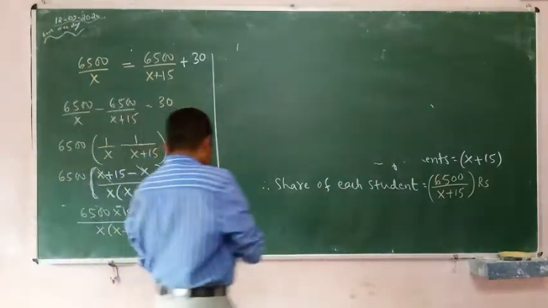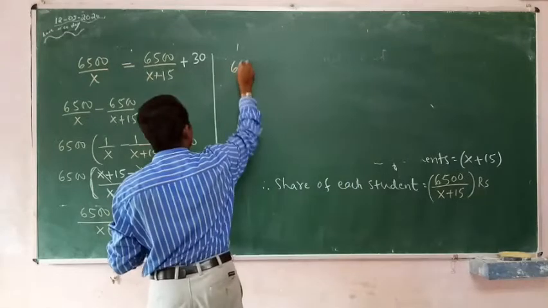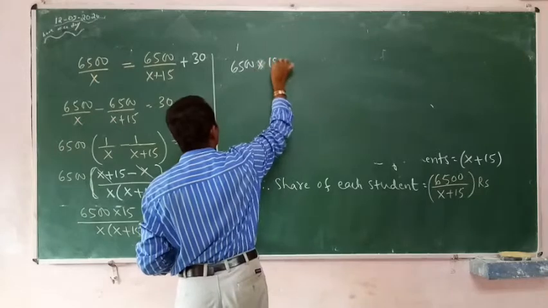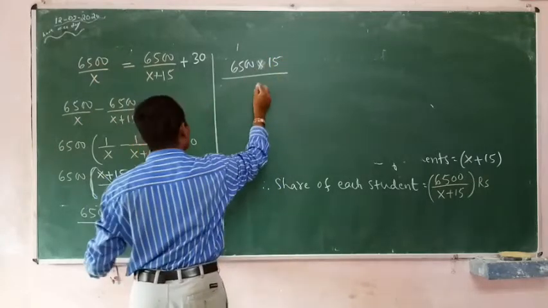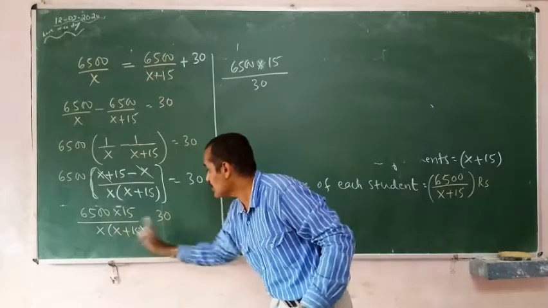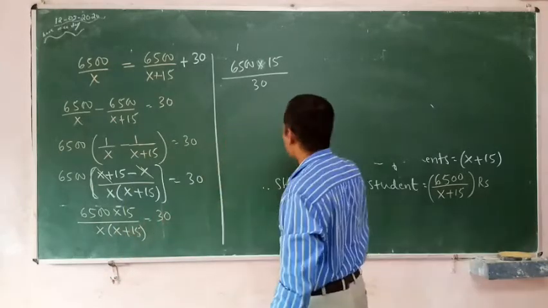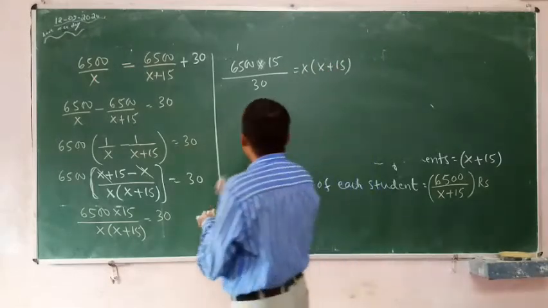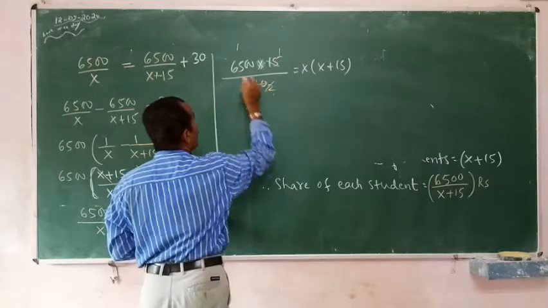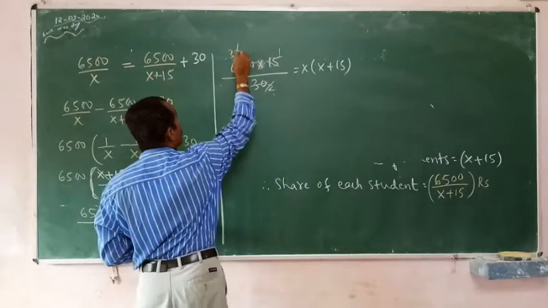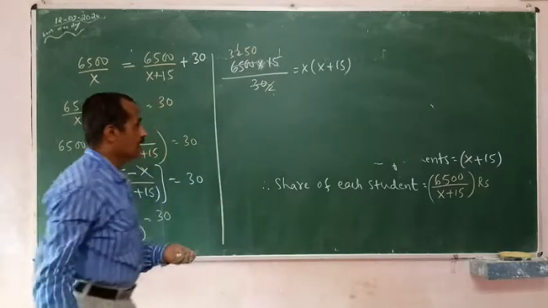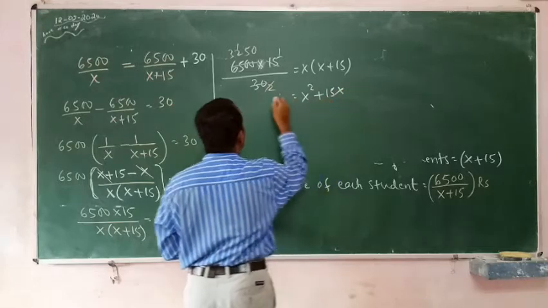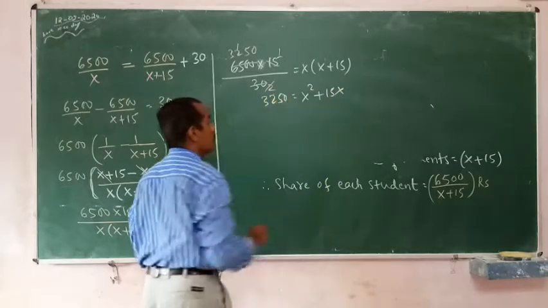6,500 into 15 divided by 30 is equal to, cross multiply, x into x plus 15. Now simplify. 15 ones are 15, 15 twos are 30, and so on, we get 3250. Open the bracket. It is x square plus 15x is equal to 3250.